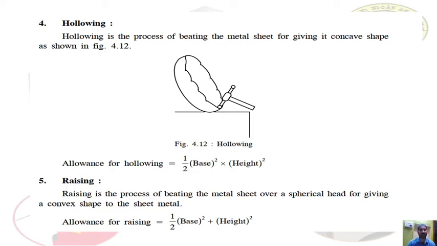So rising is the opposite of hollowing. It is also the process of beating the sheet metal, for producing a convex shape. In the case of hollowing we are producing a concave shape, and in the case of rising we are producing a convex shape. The allowance for rising is similar to hollowing: half into base square into height square.